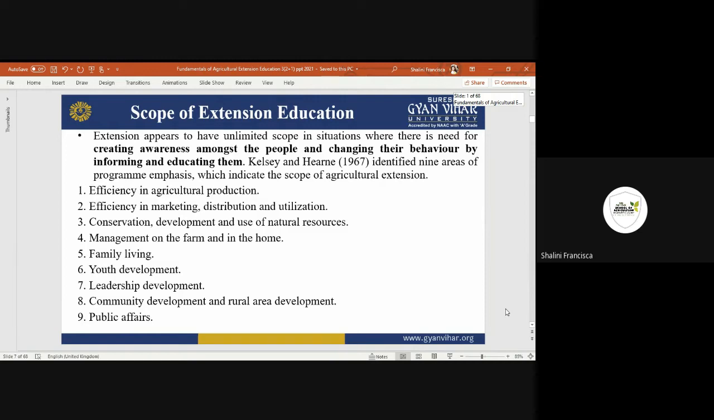So creating awareness about whatever the situation is, and how you can come up with the solution, and how we can improve their life, and then changing their behavior by coming up with the solution, and how the people adopt it and change their life. And then informing them means informing about the procedures, the techniques.